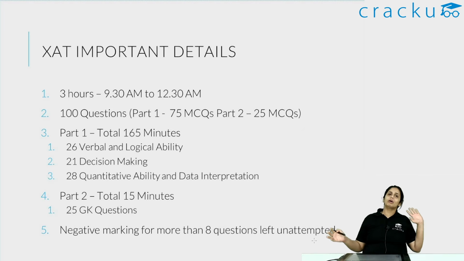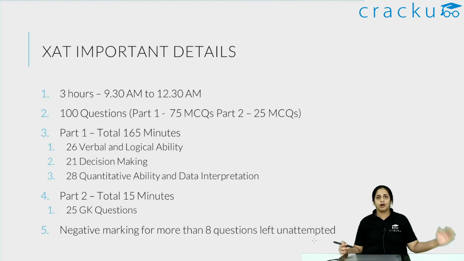You can move about this 75 question paper in any way you want. You may go to verbal, then some decision making, then some quant, that is up to you. How you split your 165 minutes is entirely up to you, which means it is very important to have a strategy going in. We'll take a look at the strategy also, but just know that there are 100 questions: 75 MCQ questions in part 1 and 25 MCQ questions in the second part. Part 1 is your normal exam of VARC, decision making and quant. The second part is also MCQ, but that is general knowledge.